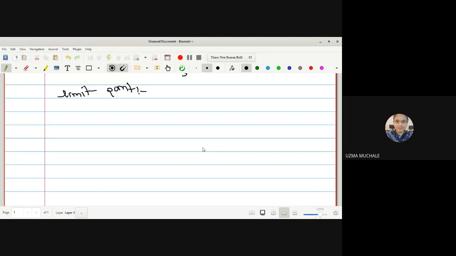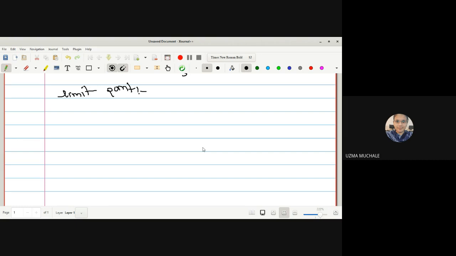I'm not asking the limit point of a sequence. I will ask the limit point of a set. The name for the limit points is different.